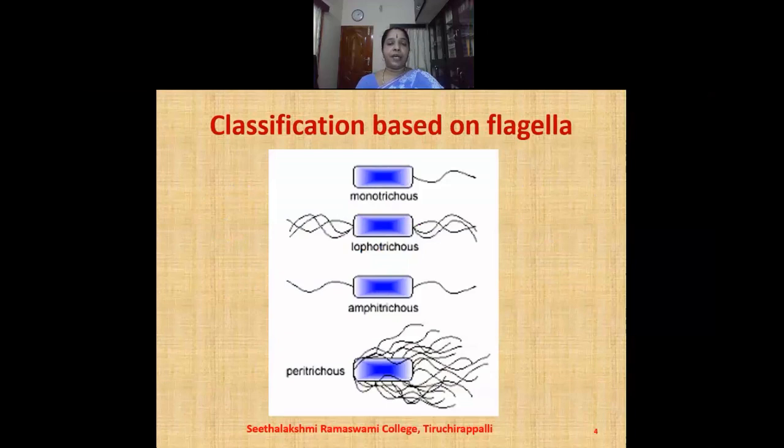In this image, we can find the classification of bacteria based on the presence of flagella. Monotrichous bacteria contain only one flagella at one end. Amphitrichous bacteria contain only one flagella at both the ends. Lophotrichous contain a tuft of flagella, whereas peritrichous bacteria contain flagella all over their body.